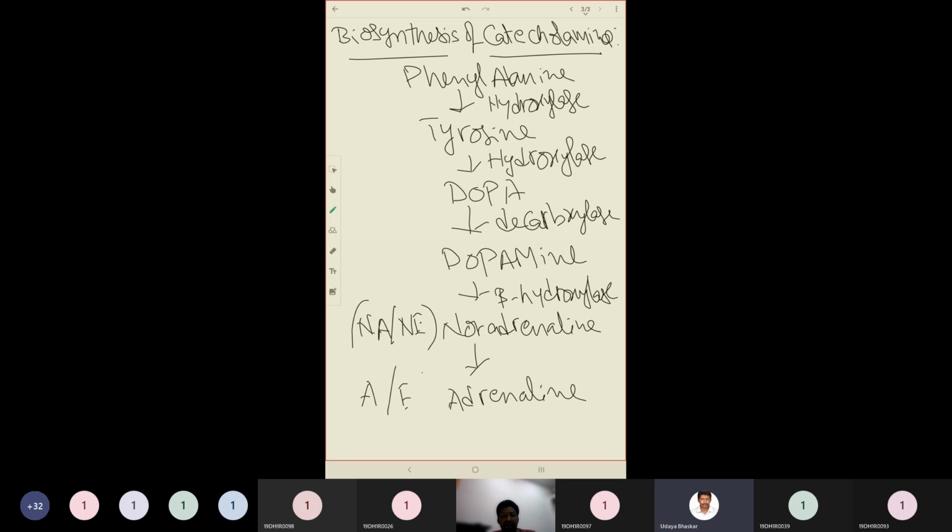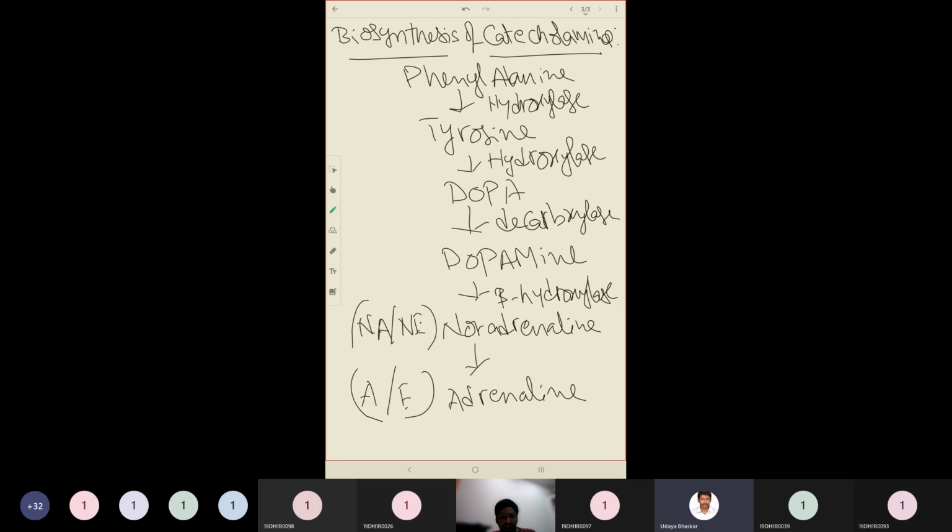So first remember, phenylalanine will be acted upon by hydroxylase, giving us tyrosine, and again another hydroxylase will give dopa. From dopa, carboxylic acid is removed by the enzyme called decarboxylase. As this involves the removal of carboxylic acid, the name of the enzyme is decarboxylase, by which we are getting dopamine.